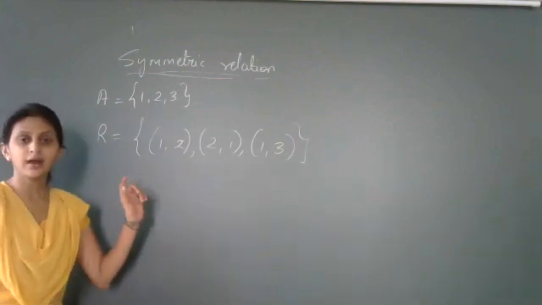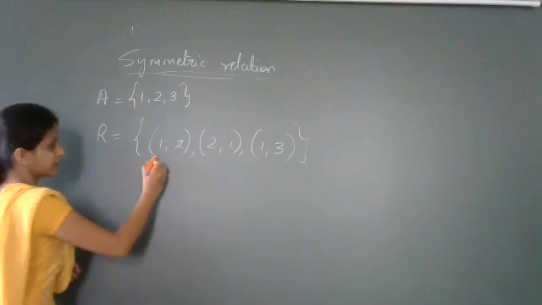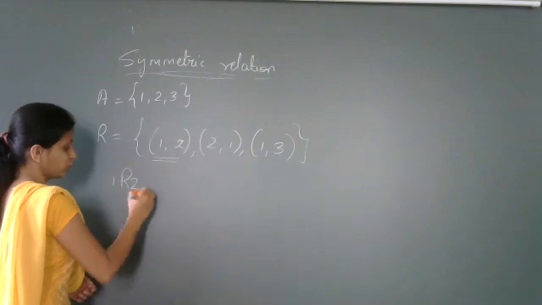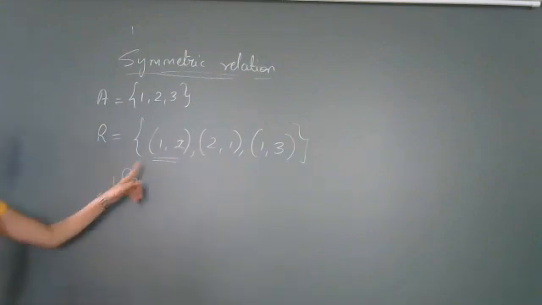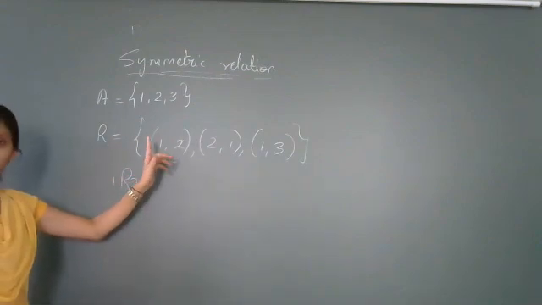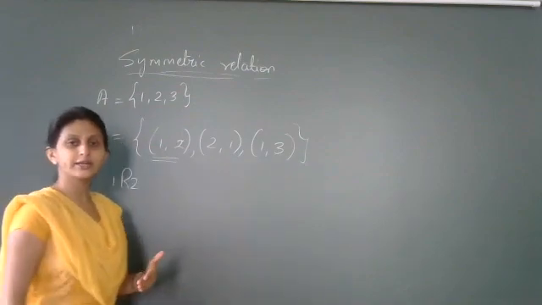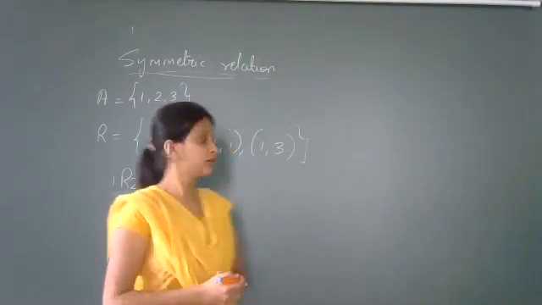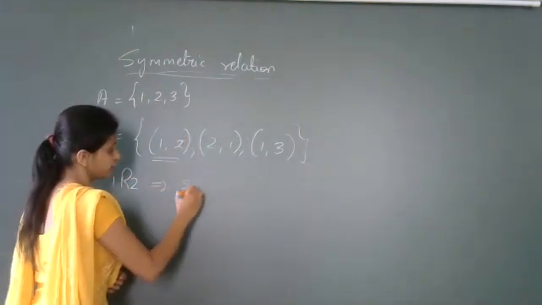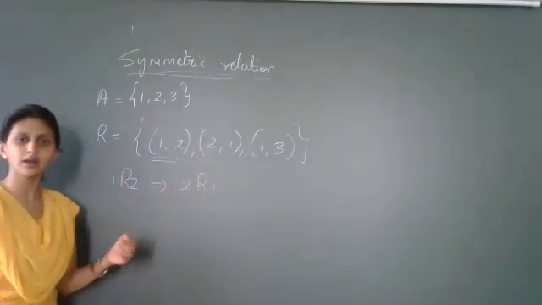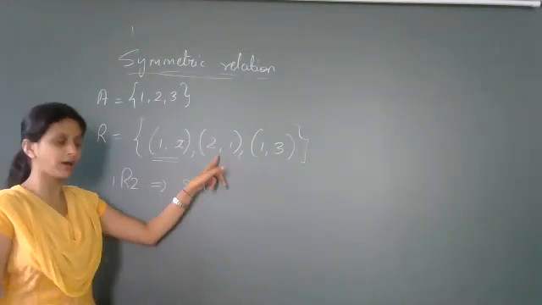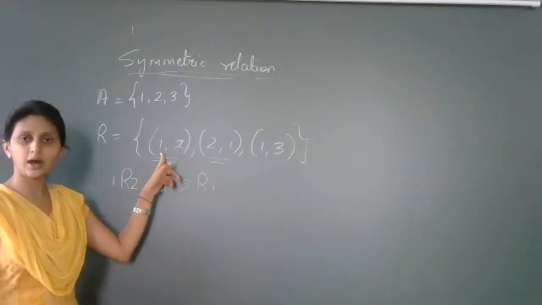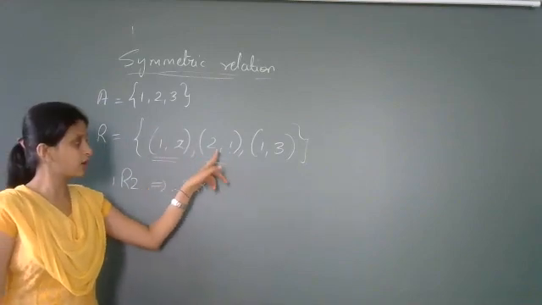Zainabi, why is it not symmetric? Let us check. If I consider this element to be (A, B), so 1 is related to 2. So if I consider this element (A, B) belonging to R, in return what I need to tell? I need to tell that (B, A) is also belonging to R, right? So in return, am I able to say that (B, A) belongs to R? Yes, of course. 2 is related to 1. We have that ordered pair also. So for (A, B) belonging to R, we have another ordered pair (B, A) belonging to R.